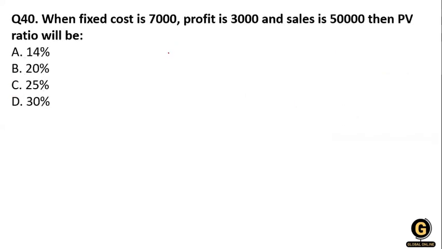Next question: when fixed cost is 7,000, profit is 3,000, sale is 50,000, then the PV ratio will be? Let's calculate it. You know the formula of the PV ratio: contribution divided by sales multiplied by 100.